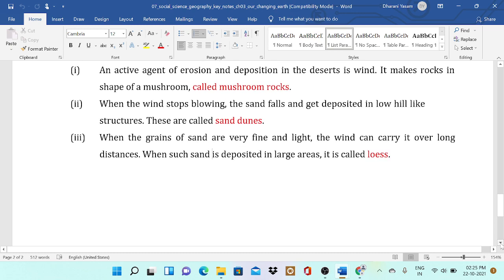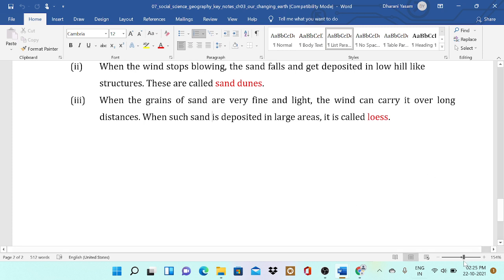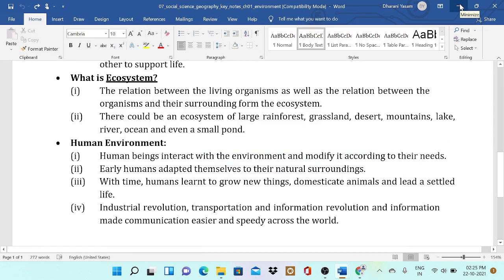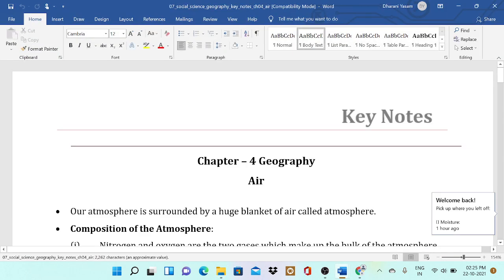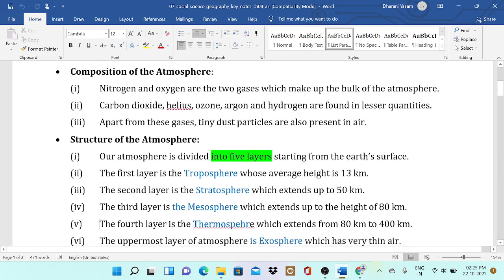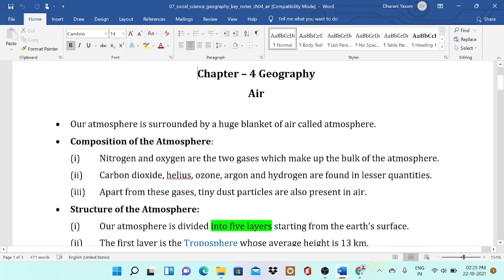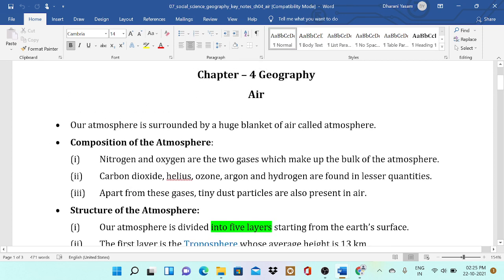So that's all. This is the third unit in 7th standard geography. Now I will discuss the fourth chapter. That is air. Fourth chapter, 7th standard geography. Air.